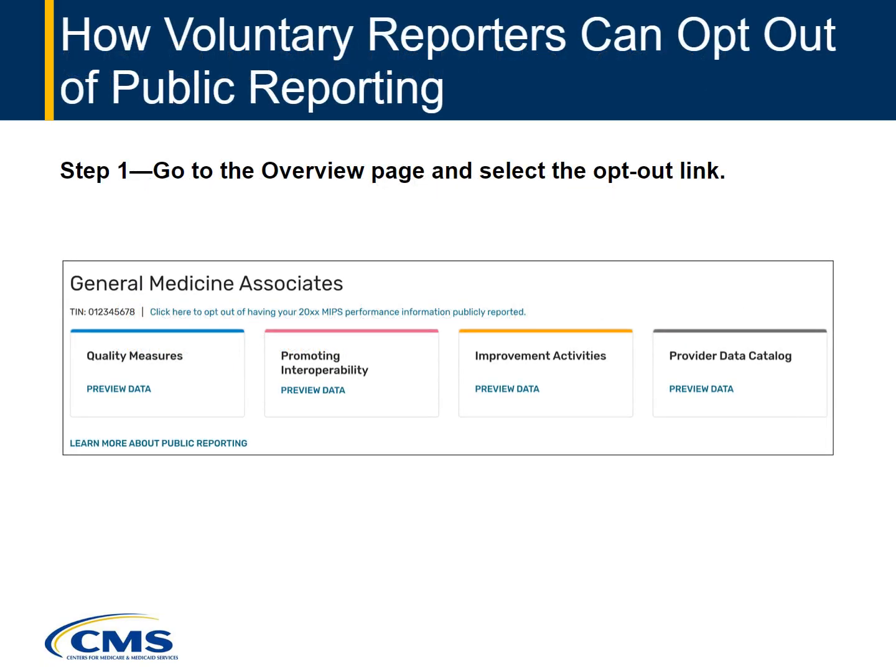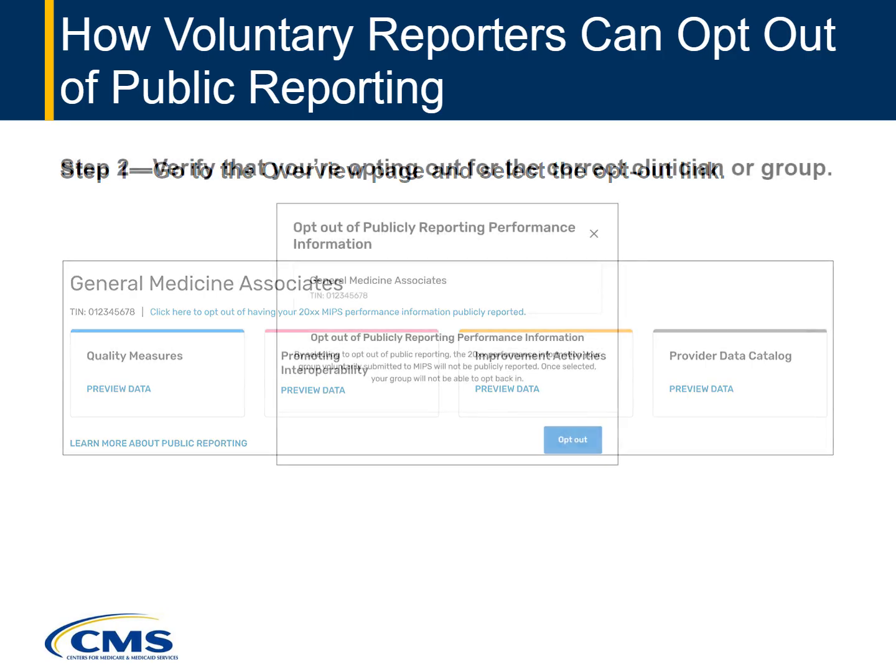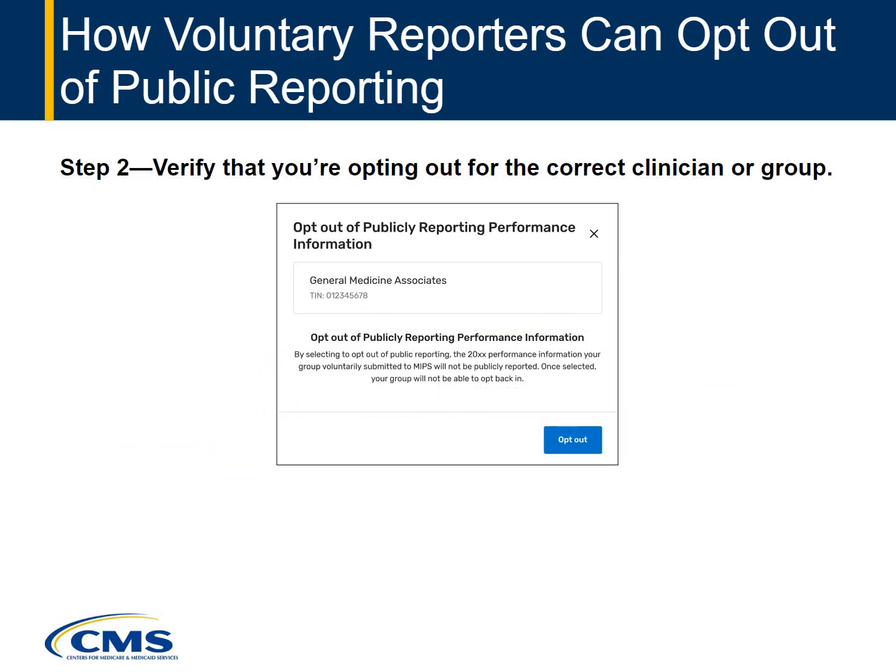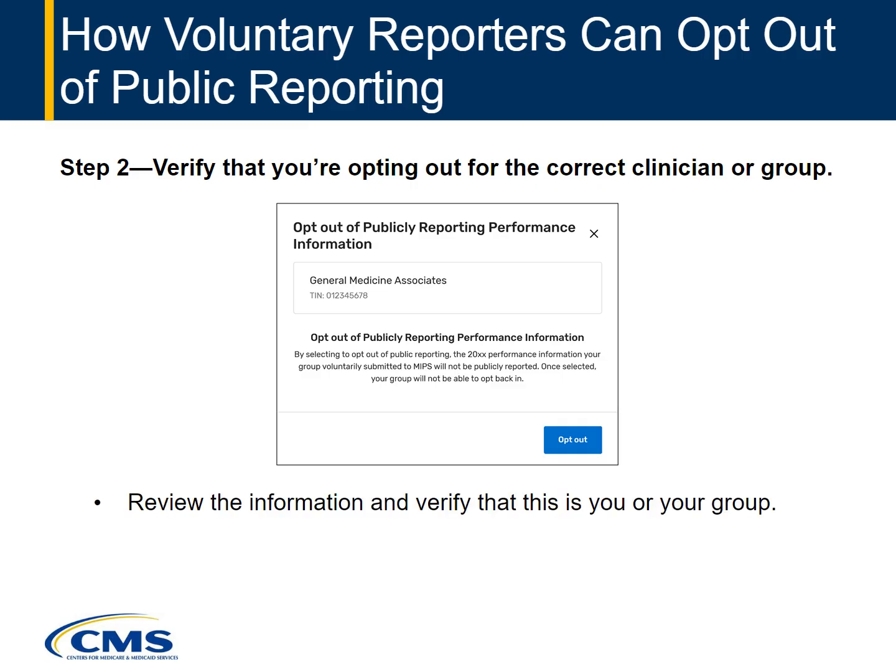First, go to the Overview page by selecting the View Practice Details or the View Individual Preview button. If you or your group are eligible to opt out, you'll see a link that says, "Click here to opt out of having your MIPS performance information publicly reported." Select this link. After selecting the link, you'll see a screen showing the clinician or group name. Review this information carefully and verify that this is you or your group. Then select the Opt Out button to continue to the confirmation page. Remember that this decision is final and can't be changed later.